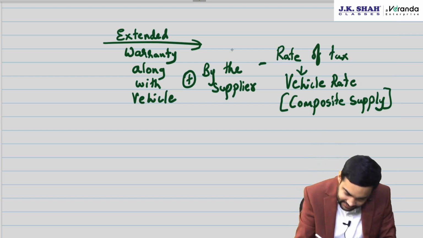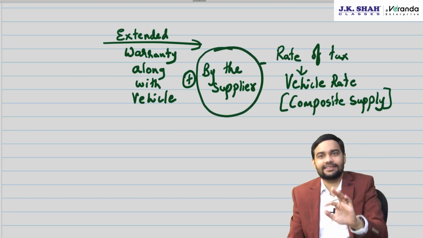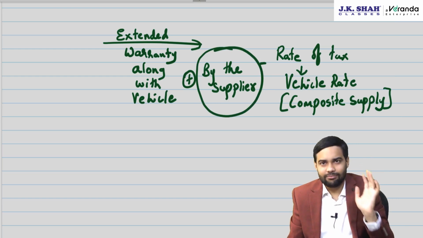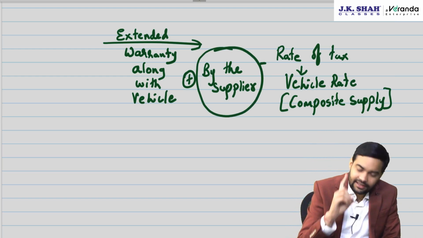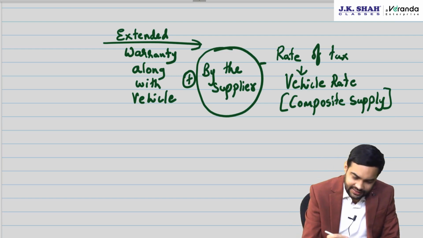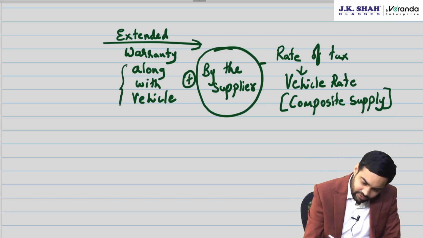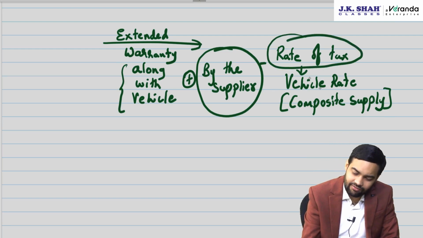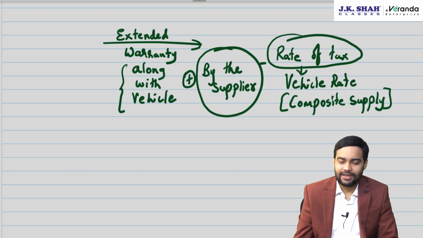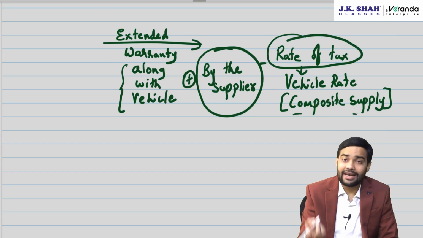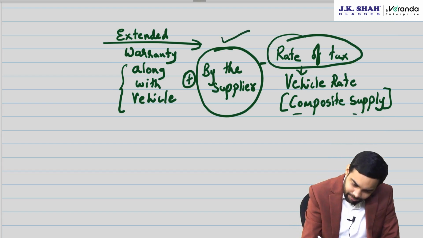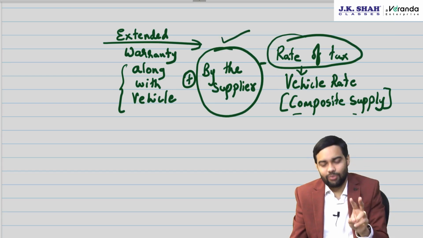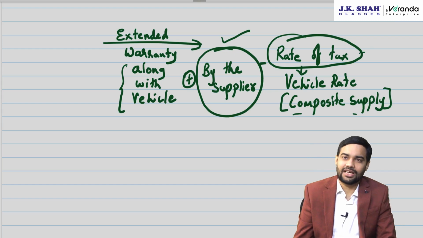Now this has come from the other circular which has been issued after this on the same topic. Earlier CBIC had only said if extended warranty is provided along with the vehicle, then rate of tax of the vehicle will be applicable because of principal supply. Now they have added that by the supplier, extended warranty by the supplier at that point of time, then the rate of tax will be this.